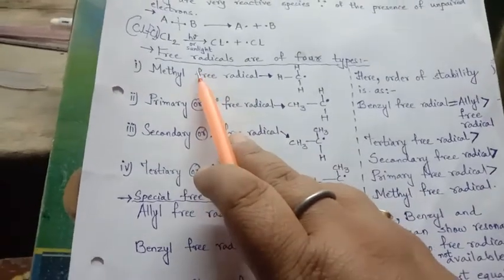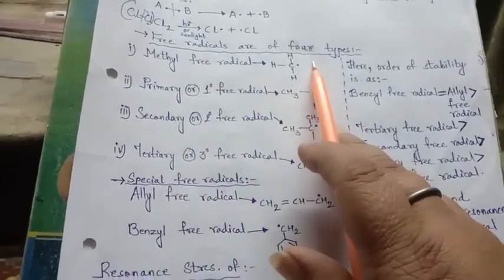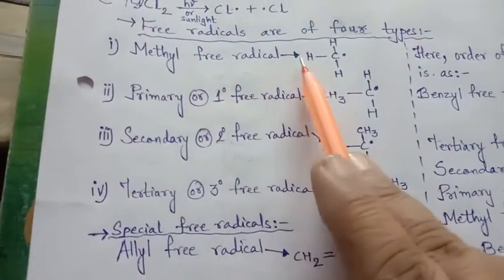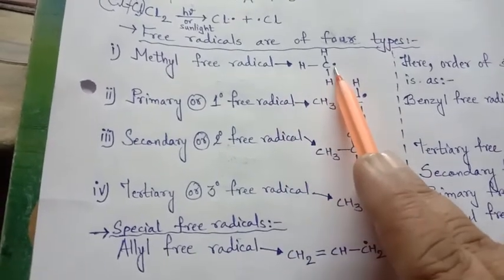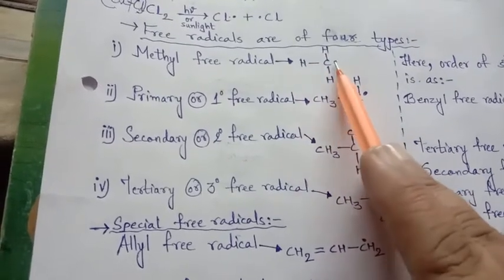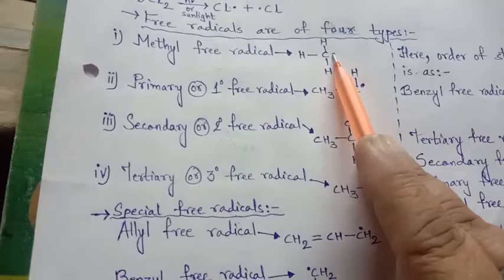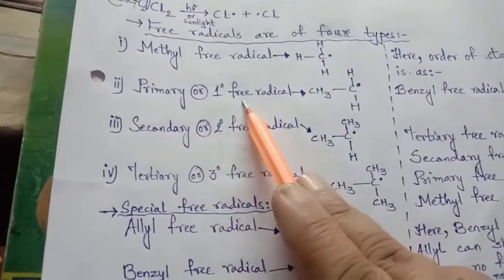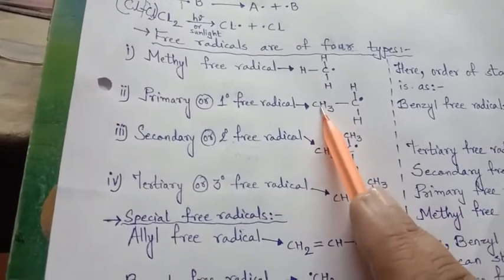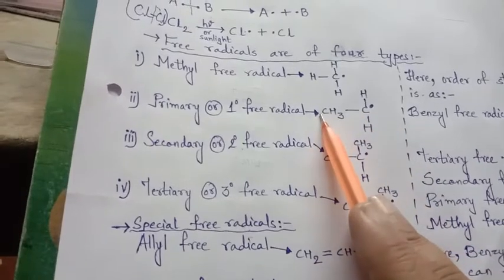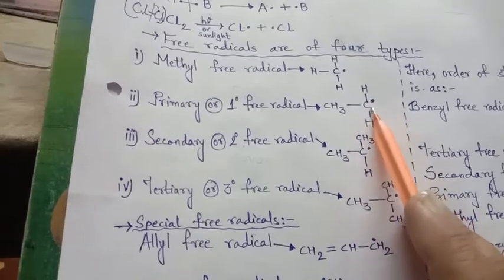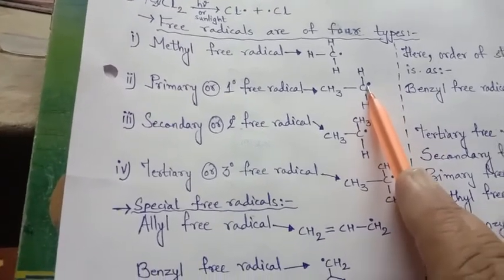So free radicals are of four types. The first is methyl free radical. That means a free radical present on the carbon of the methyl group. The next one is primary or first degree. That means a carbon attached with only one methyl group and the rest hydrogen. This is called 1 degree or primary carbon, and the radical present on this carbon is called a primary free radical.